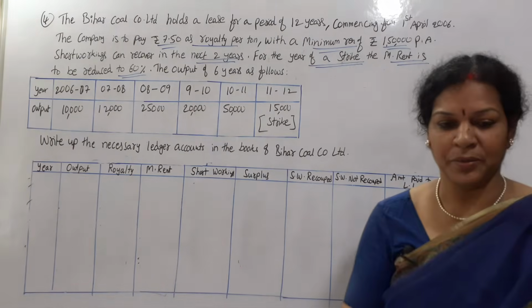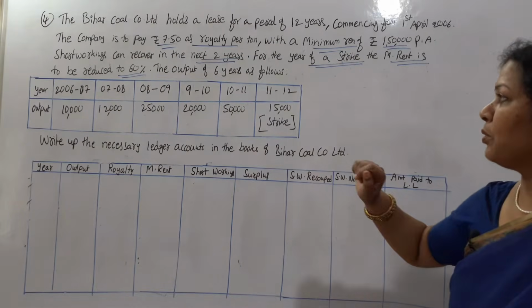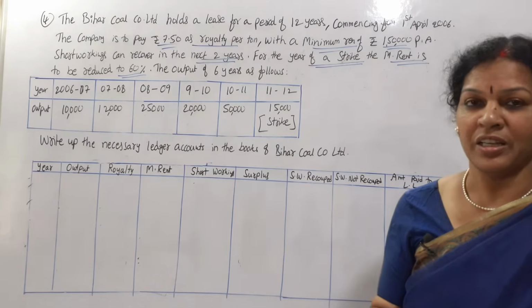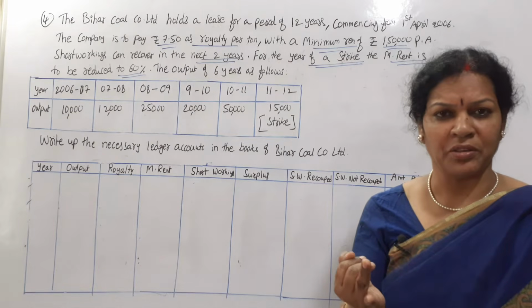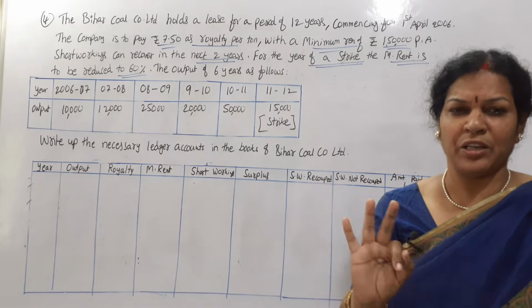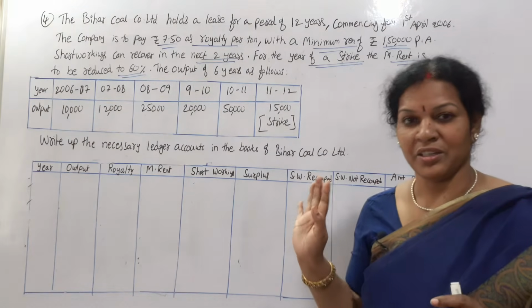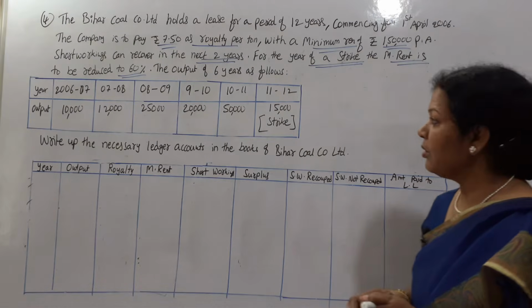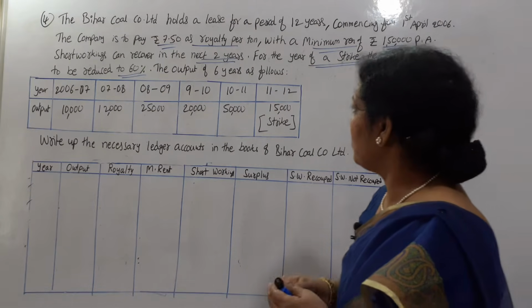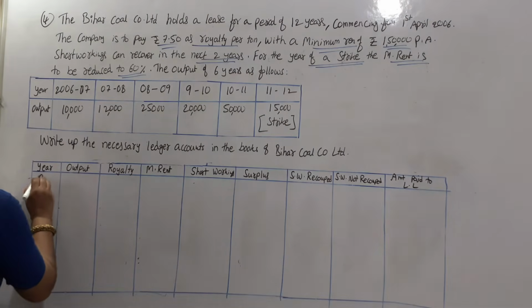Focus on the table. Write up the necessary ledger accounts in the books of Bihar Coal Limited. Bihar Coal Limited means the lessee. What do you prepare? Royalty account, short workings account and landlord account, as usual like previous problems. Now focus only on this royalty table. Okay, so here how many years are there? Total 6 years, no?